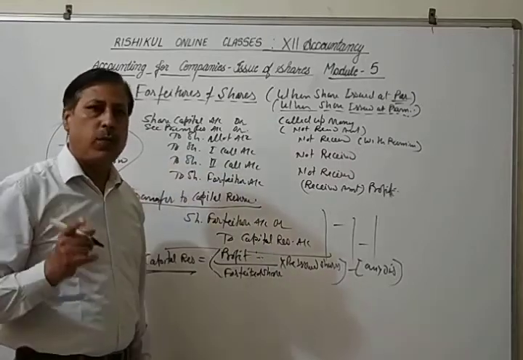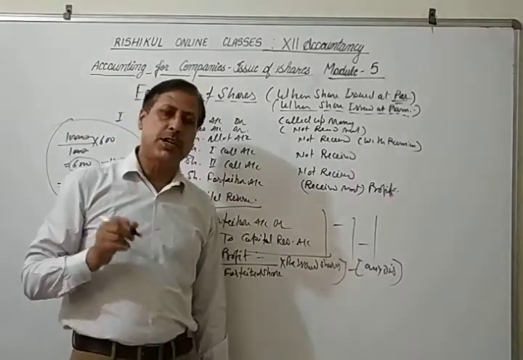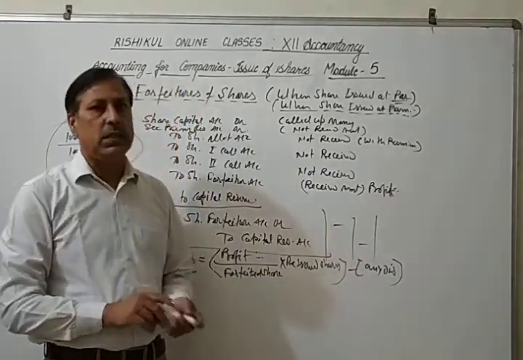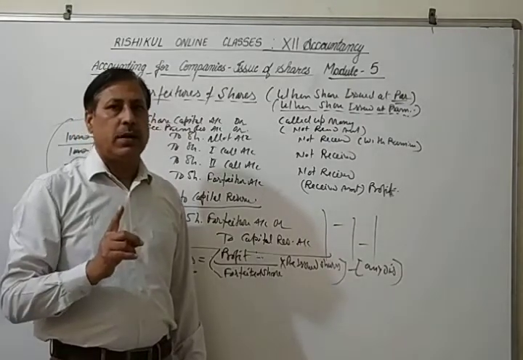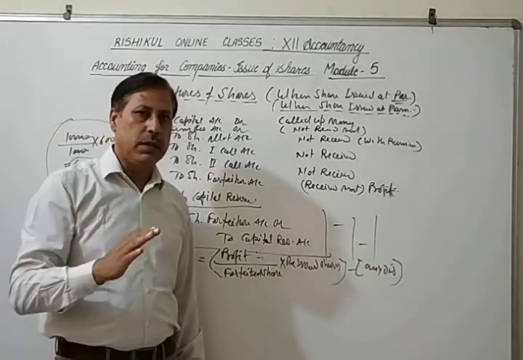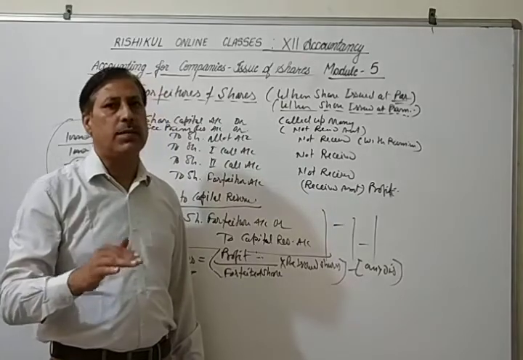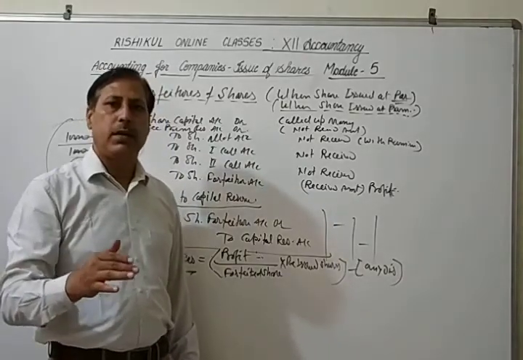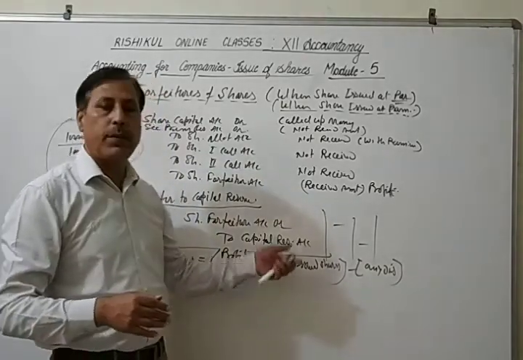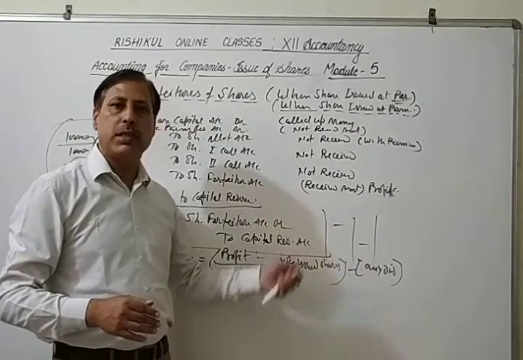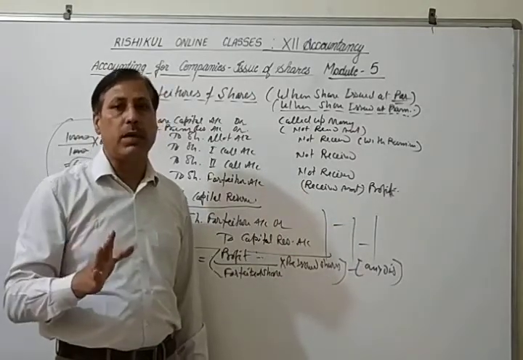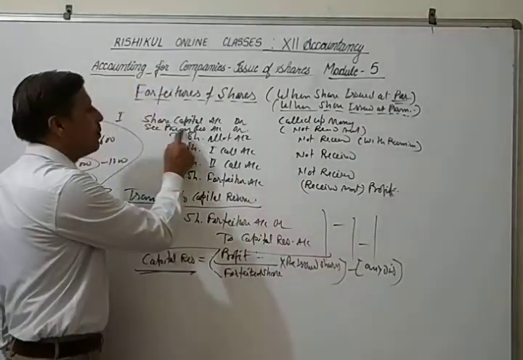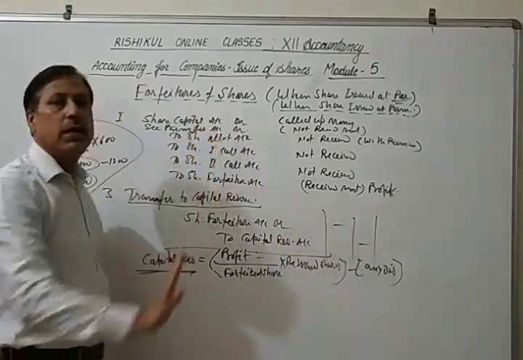In the case of forfeiture, if the share was originally issued at premium, we have to see this. If the amount of premium is received, then the case will be the same as at par. If the shareholder does not pay the premium, or the company does not receive the premium, in that case securities premium reserve account will be debited.